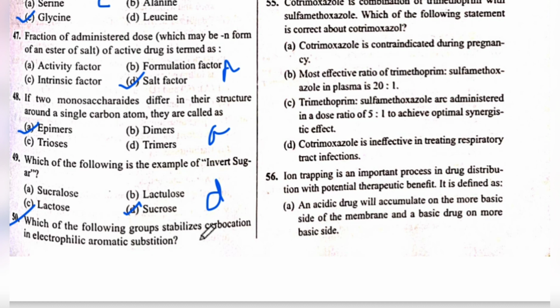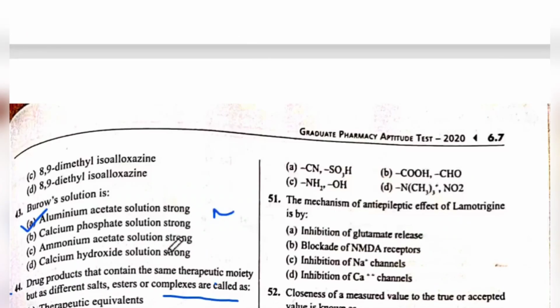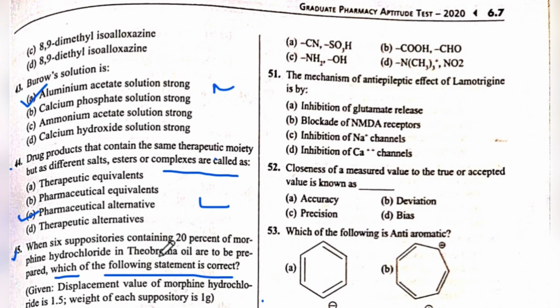Next is question number 50. Which of the following groups stabilize carbocation in electrophilic aromatic substitution? The answer is C, NH2 and OH.